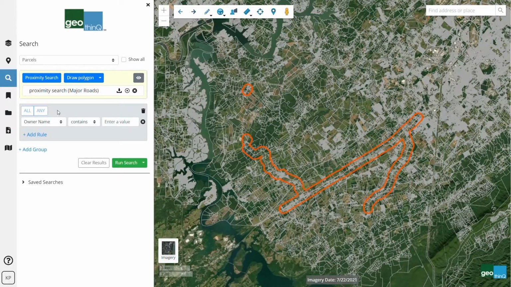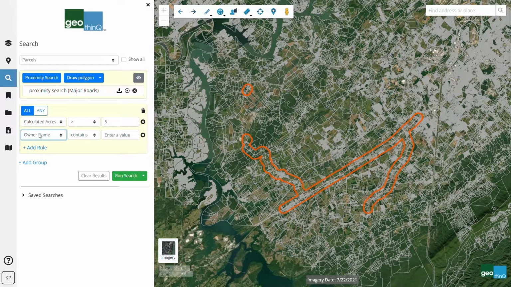This second box is where we will add search criteria for the different parcel attributes. For example, let's use this first dropdown to pick calculated acres greater than 5. We can add another rule to the search and choose calculated acres less than 100.